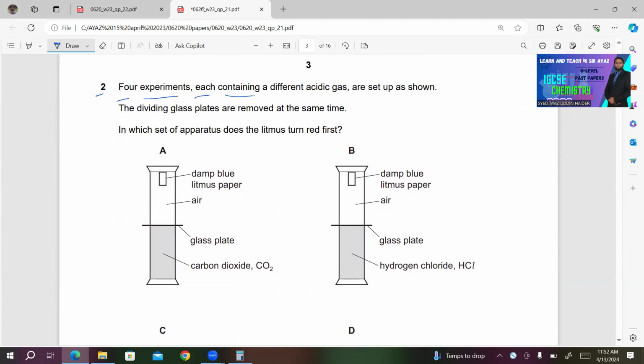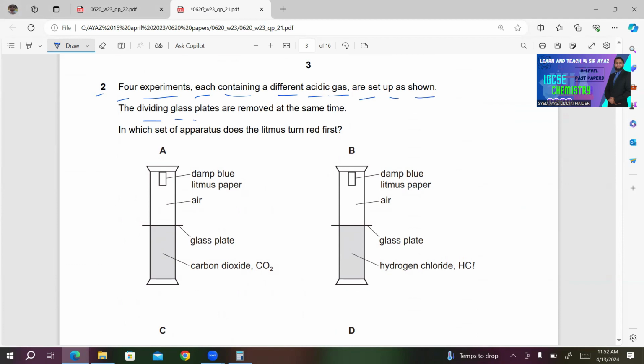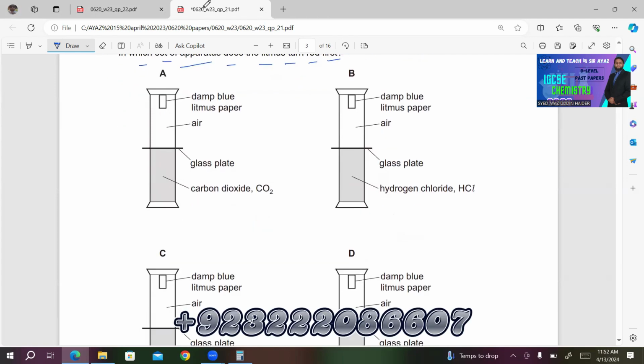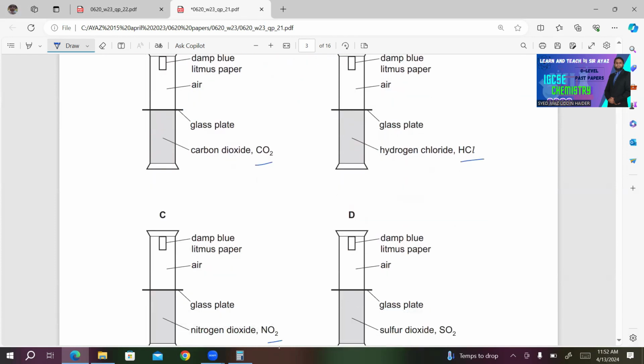Number 2. Four experiments, each containing a different acidic gas, are set up as shown. The dividing gas plates are removed at the same time. In which set of apparatus does the litmus turn red first? So let's see the gases first. We have carbon dioxide, this is an acidic gas. Hydrogen chloride, this is also an acidic gas. We have nitrogen dioxide, this is an acidic gas. We have SO2, this is also an acidic gas. So it means they all will turn blue litmus paper red.